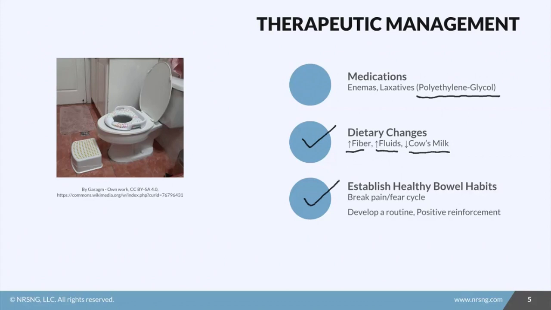Most of the time, the most important thing to do is help break that pain and fear cycle that kids have developed during constipation. So kids who have pain when they go to the bathroom, they get scared of going, so they hold it in and they become even more constipated. So we've got to help them create a routine, get some laxatives on board, and help them learn that it doesn't have to be painful. A star chart is a really great way to come up with a schedule as well as give some positive reinforcement.